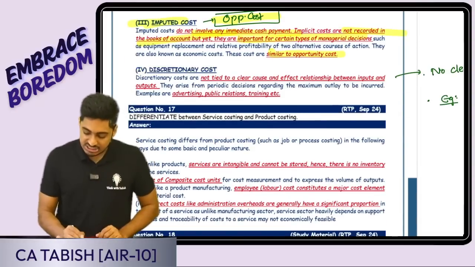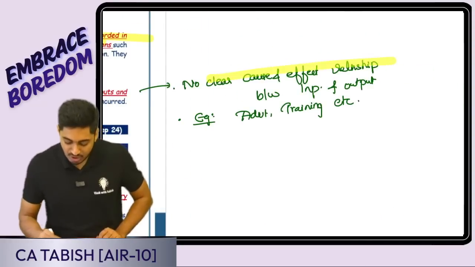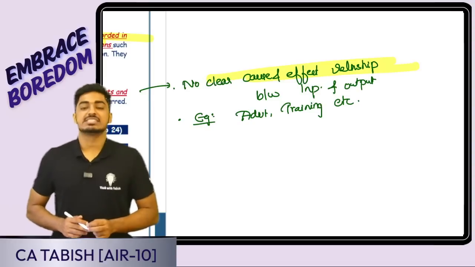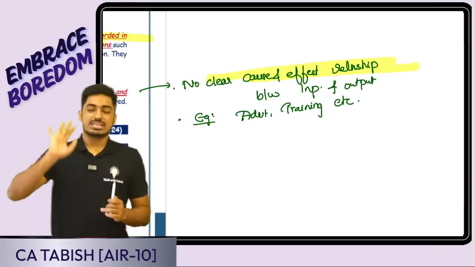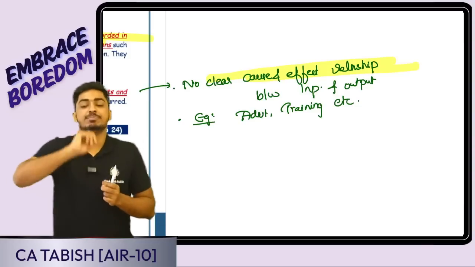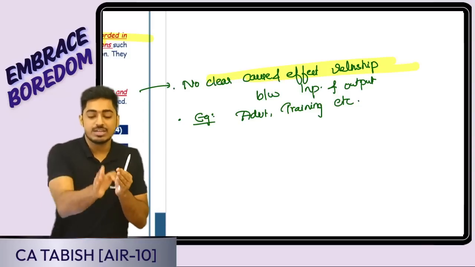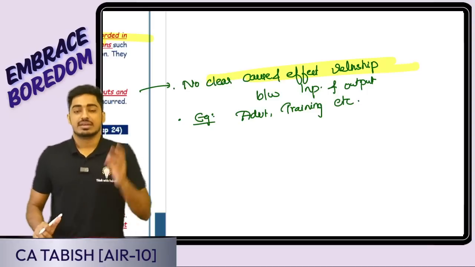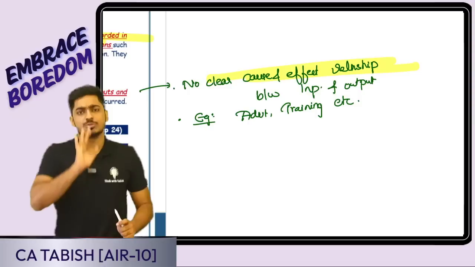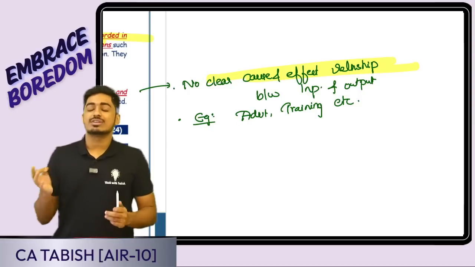Okay, discretionary cost. Yes, discretionary costs are those costs for which there is no clear cause and effect relationship between the input as well as the output. Say for example, advertisement. Suppose I am telling, yes, raw material cost. Suppose 100 rupee raw material I purchase, I can produce one shirt, one output I'm getting. There is an input output relationship. But yes, 1000 rupee advertisement I did. Can I specifically tell if I do 1000 rupee advertisement, this much exact sale will happen? No. There is no clear cause and effect relationship.